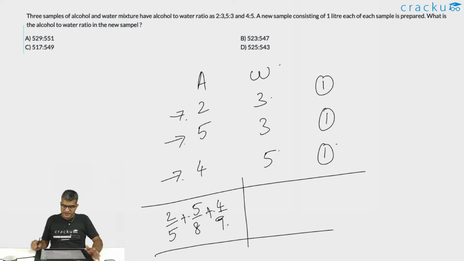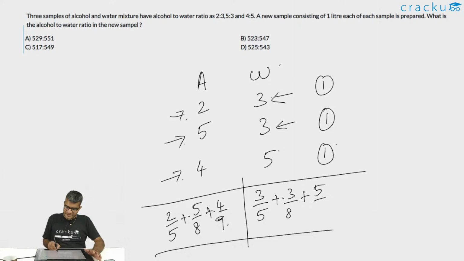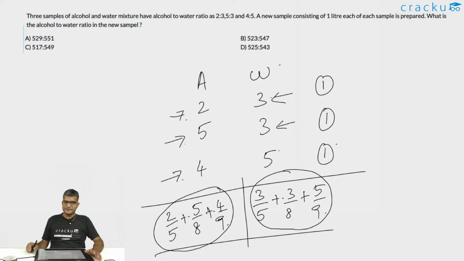With respect to water, what is the amount of water in the first sample with 1 liter of first sample? That will be 3 by 5. And in the second sample, it will be 3 by 8. And in the third sample, it will be 5 by 9. So the total amount of alcohol is 2 by 5 plus 5 by 8 plus 4 by 9. And the total amount of water is 3 by 5 plus 3 by 8 plus 5 by 9. We can simplify this. The denominator will be 360.